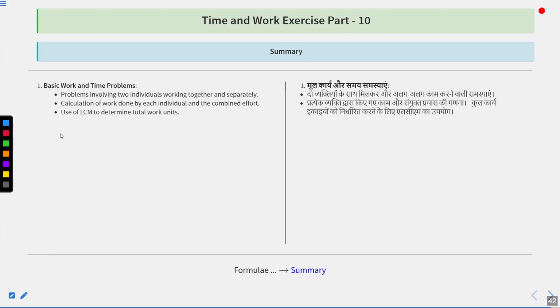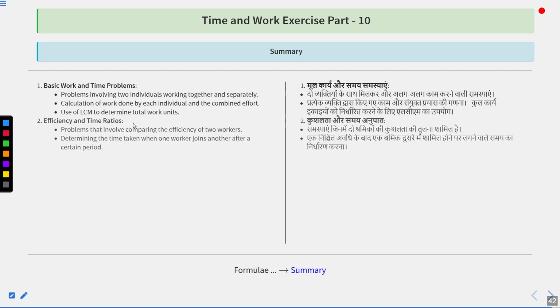So these were the questions, and here is the summary of the chapter. That basic work and time problems were also solved in this exercise. Problems involving two individuals working together and separately. Calculation of work done by each individual and combined effort. Use of LCM to determine total work units. Efficiency and time ratios that were also taken into consideration.